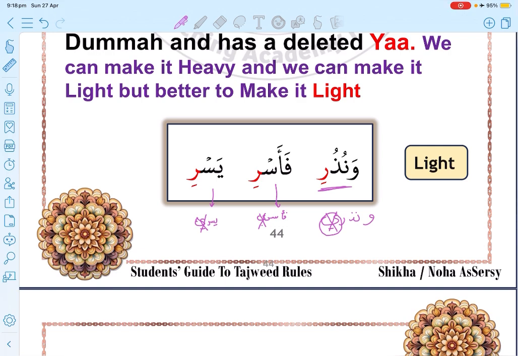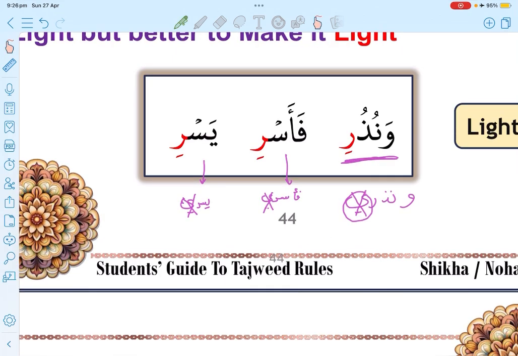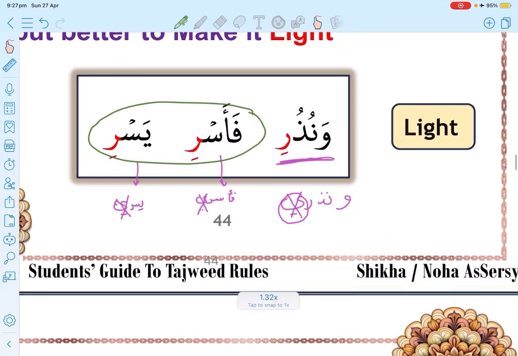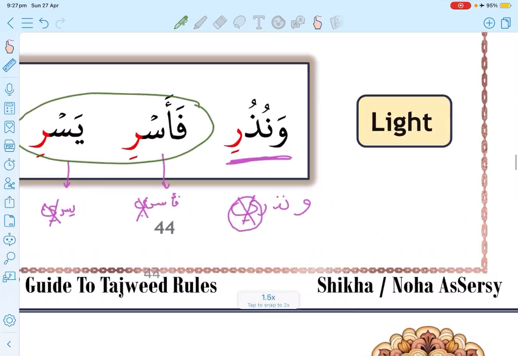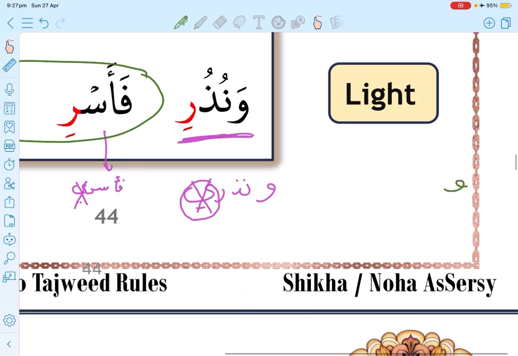So both of them are correct. In the words فأسر and يسر, we stop on these two words optionally. Why? Because they are in the middle of the ayah. But ونذر, this is in Surah Al-Qamar and it's at the end of the ayah. فذوقوا عذابي ونذر. So of course we will stop on it because it's at the end of the ayah.